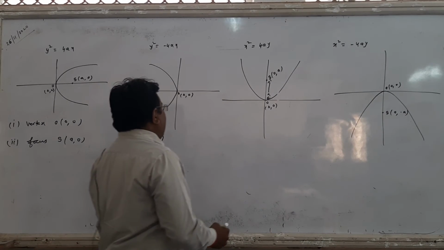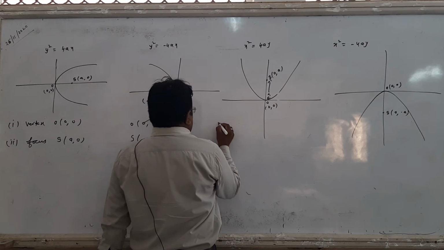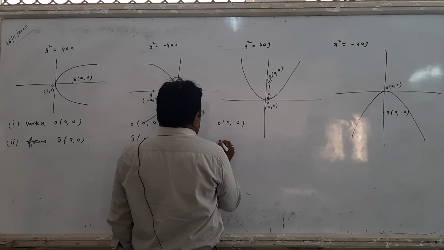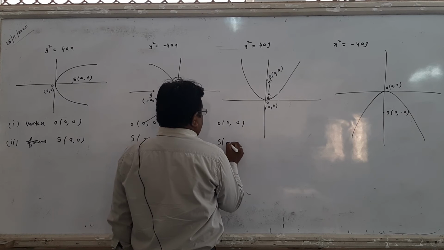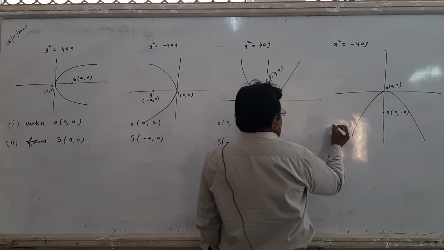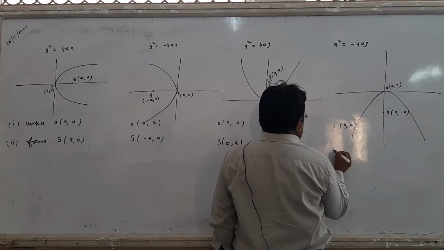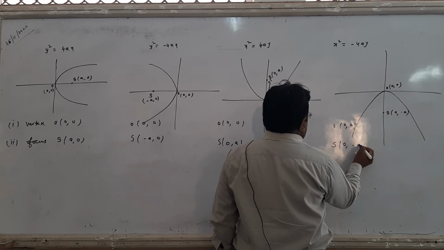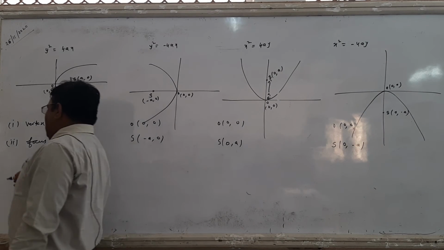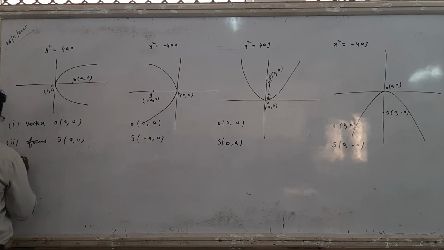So student, there are two things, vertex and focus. All vertex are (0, 0) and focus of downward parabola is (0, minus a). Now look here, the third thing: a fixed point is focus, now the fixed line is a directrix. So what is the equation of directrix?